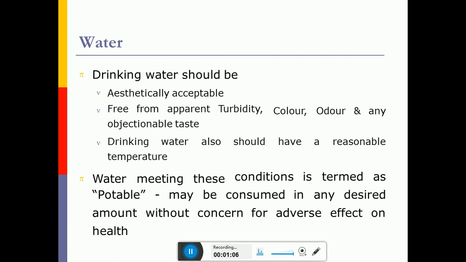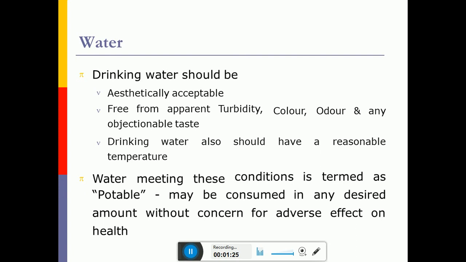So, how should our drinking water be? These are some of the points which say what kind of water we should drink. First, it should be aesthetically acceptable. That means it should be clear, crystal clear, transparent, and it should have a sparkling appearance.